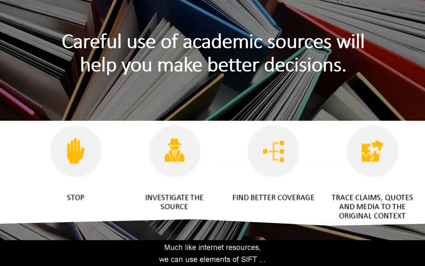Much like internet resources, we can use elements of SIFT to investigate academic journal articles too. Stop. Stop long enough to see if the article is really about your topic. Investigate the source. Who wrote the article? Do they have some expertise? And is the journal peer-reviewed? Find coverage. Do other articles agree with the conclusions in your article? Seek other articles or resources to ensure you are getting the full story. Trace claims. Look at the references and explore them. Explore the data and methodology of the article to make sure it is transparent and logical.